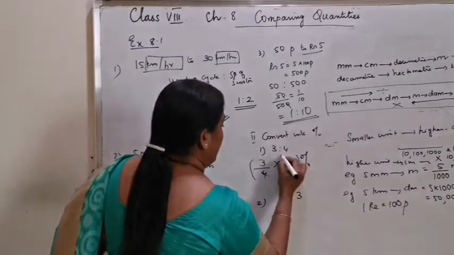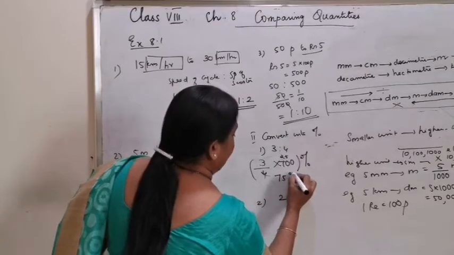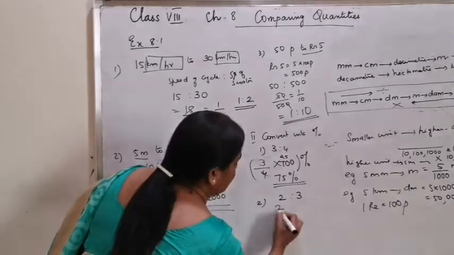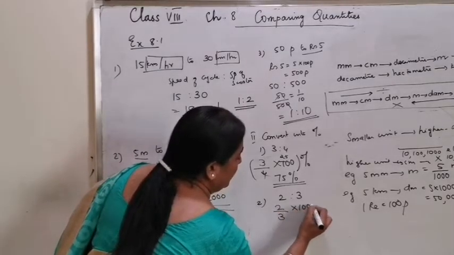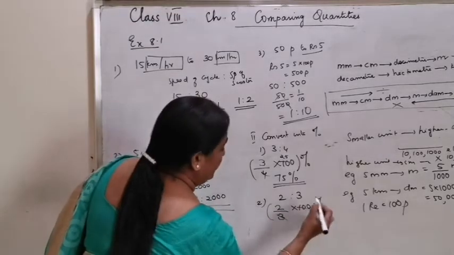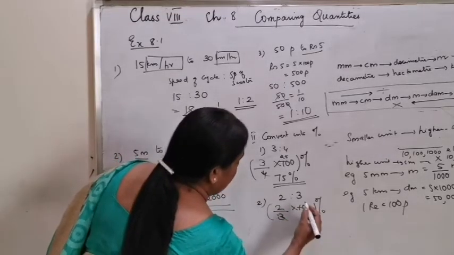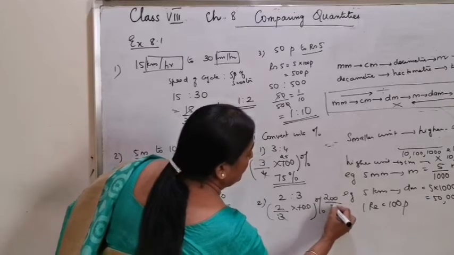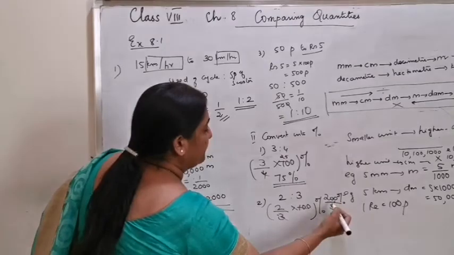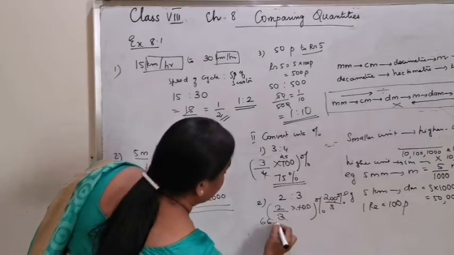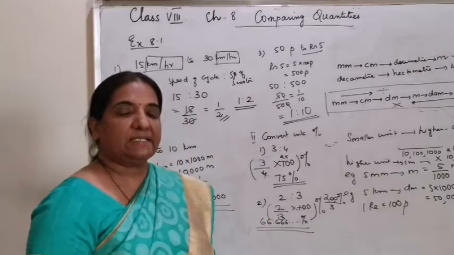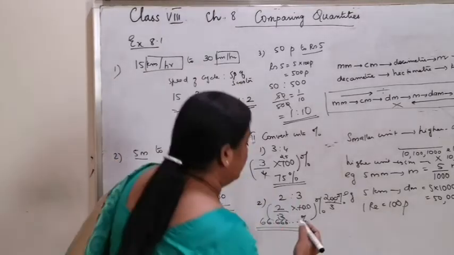It is the same as 75%. 2 is to 3 can be written as 2 by 3 into 100, and percentage symbol is compulsory. 3, it's not divisible. You can write it as 200 by 3%, or it is a repeating number, that means 66.666 etc. percentage, or you can correct it as 66.67 percentage.